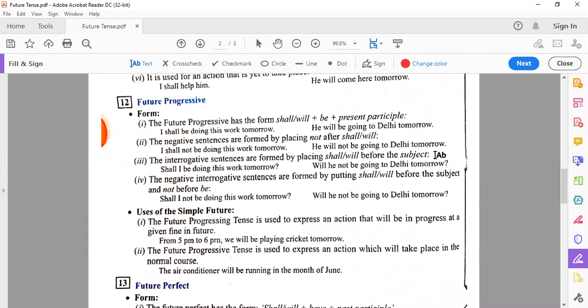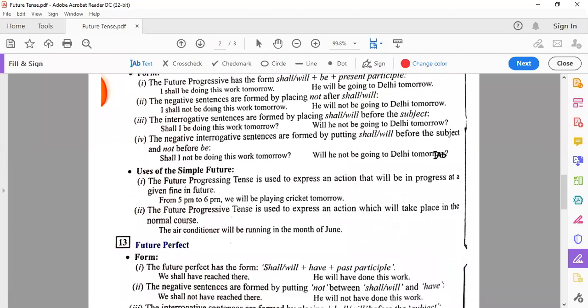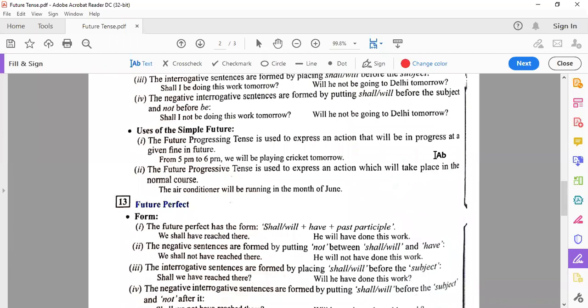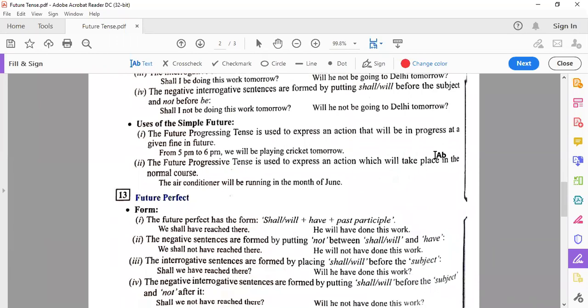Shall I not be doing this work tomorrow, shall helping verb for the future, then subject I, not, then be helping verb plus doing present participle, then object. And referring to the future time phrase tomorrow, will he not be going to Delhi tomorrow, where we use this future continuous tense. The future continuous progressive tense is used to express an action that will be in progress at a given time in future.